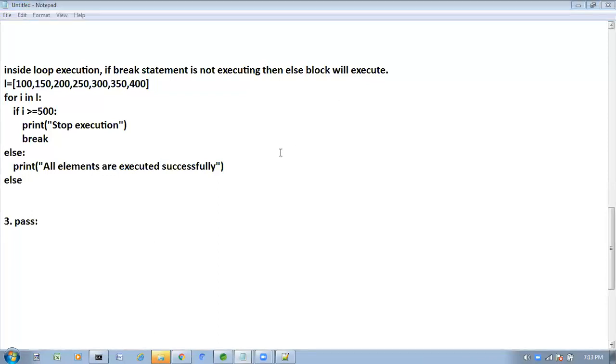We'll continue the remaining things in the next class. From tomorrow onwards, we are going to discuss only advanced concepts. Tomorrow I am going to start data structures: list, tuple, set, dictionary. I'm going to talk about data structures, strings, and all those things. From tomorrow onwards, each and every class is important.